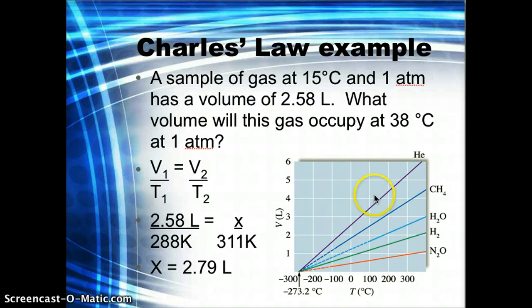All of these gases, when we measure their volume at decreasing temperature, even though they're starting at different points, different volumes because of the sizes of the molecules, they're all converging at that same point. If we graph this data and extrapolate, that's what's happening here with these dashed lines. They don't have to have perfect data all the way to the end. Those dashed lines are an extrapolation of that line, continuing that straight trend all the way out. They all converge at the same point, and that point is absolute zero, which is minus 273.15 degrees Celsius. So pretty neat.